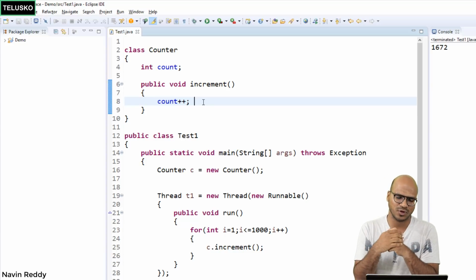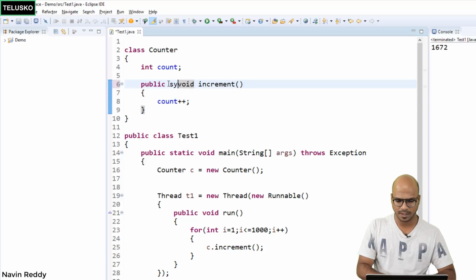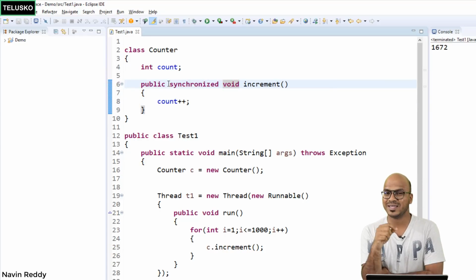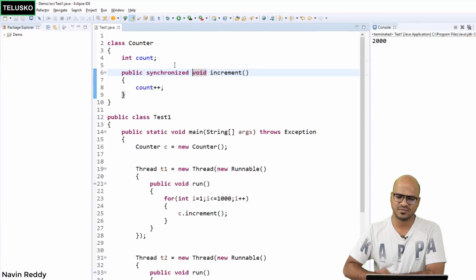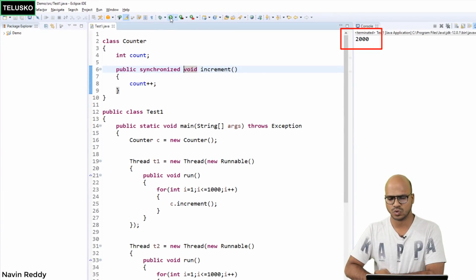Now there are multiple ways of doing this. One is by using the synchronized keyword. By saying synchronized here, we are saying that this method will be called only by one thread. So let's say if T1 is accessing increment, T2 has to wait. If T2 is accessing increment, then T1 has to wait. Now if you run this code, you can see we got 2000. Every time you run this code, you will get 2000.